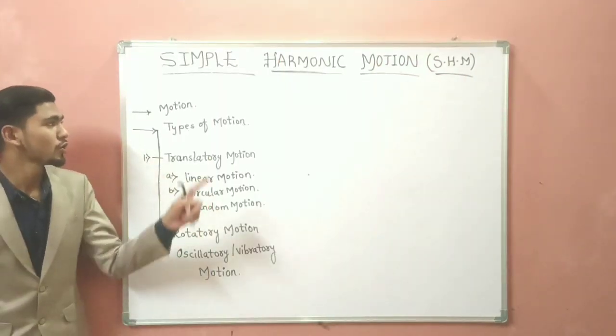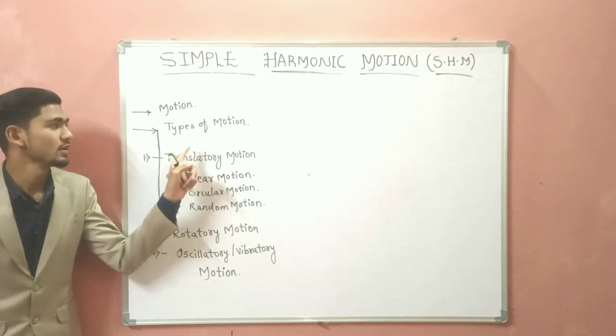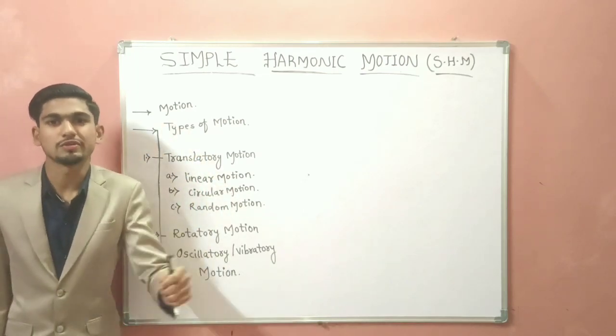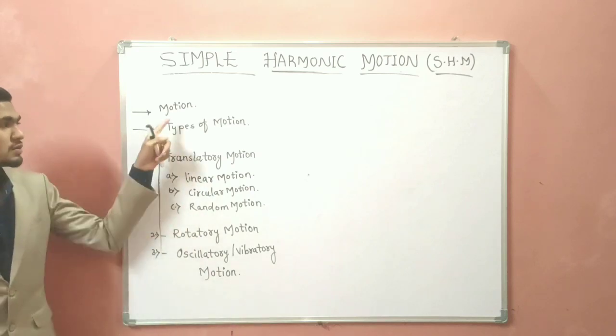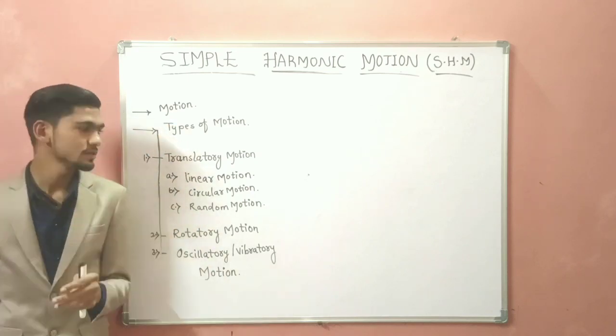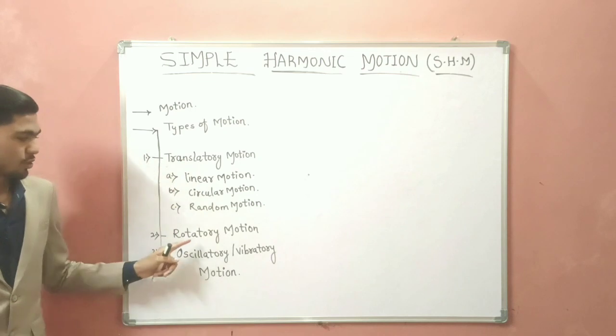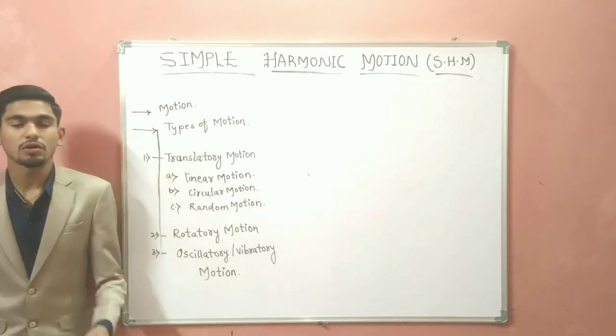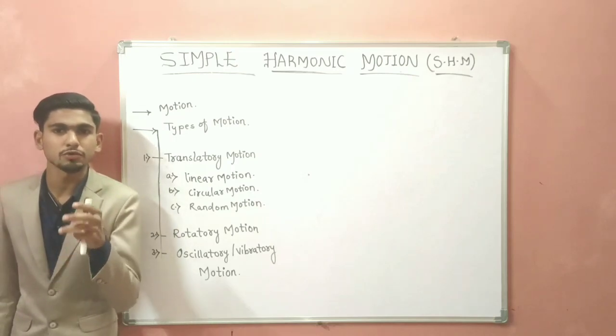So now we discuss motion and types of motion. Motion is nothing but change in position over time. Types of motion: my dear friends, motion is classified into three types: translatory motion, rotatory motion, and oscillatory or vibratory motion. According to what purpose is motion classified into three types?